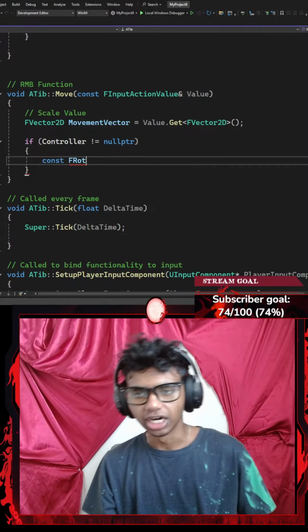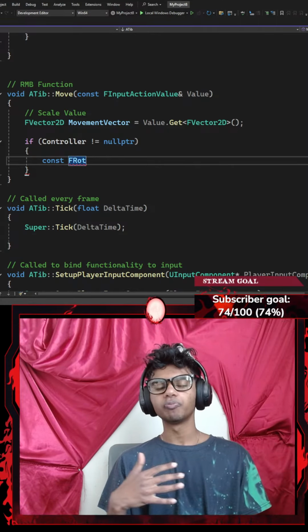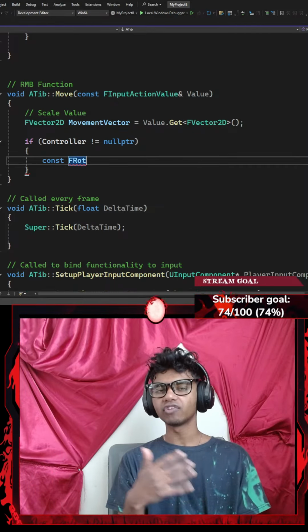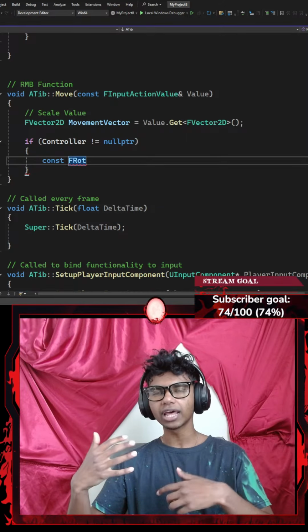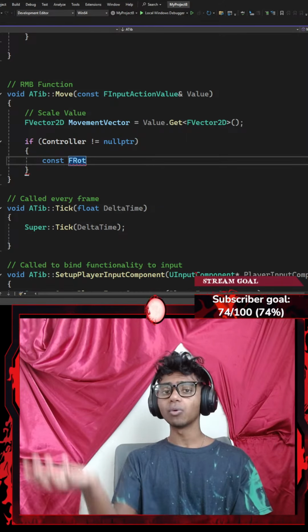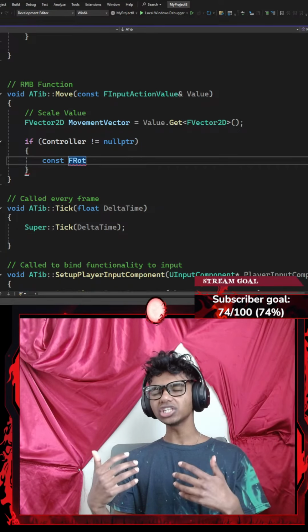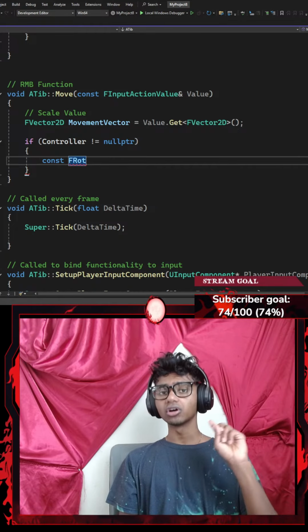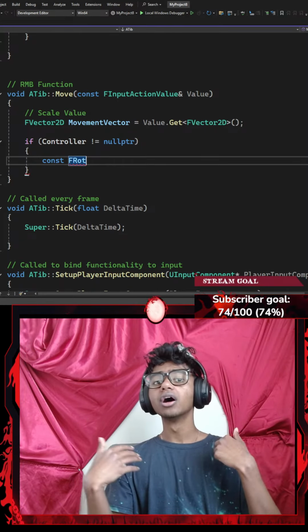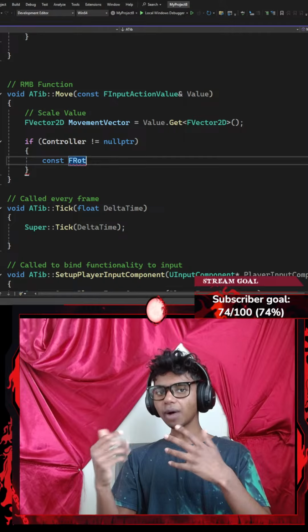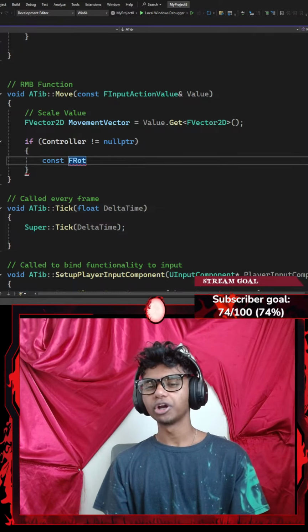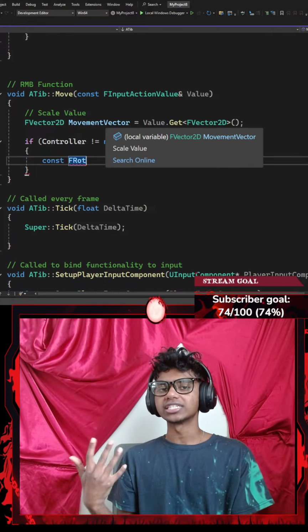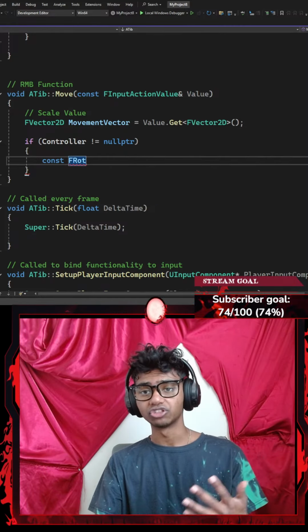Basically what the FRotator here does is it changes the place my player looks depending on where my camera is facing. So for example, back when we used to use legacy inputs, I'm assuming that even if I looked upwards and I click W, I would go upwards. But this time, wait, I said that the opposite way, my bad guys. If I were to look upwards and hit W, I would go forward. But this time, if I look up, because my camera is facing upwards, I'm going to hit W and fly upwards. But here's the thing, I won't really be flying upwards because I am working with a two-dimensional vector, and going up or down is technically considered my z-axis, where I would have to use a 3D vector.